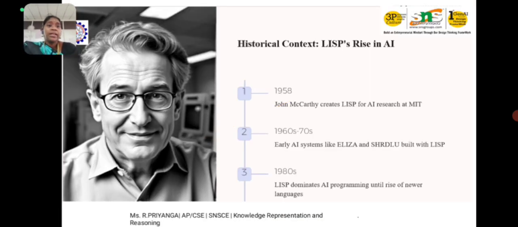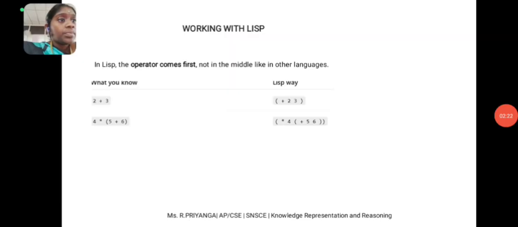Is Lisp used in AI today? Yes. While more modern languages like Python are now dominant in AI, Lisp is still used in areas like symbolic reasoning, automated theorem proving, and some academic research in logic and knowledge representation. Already I told that John McCarthy created Lisp in 1958, with AI systems like ELIZA and SHRDLU. And in the 1980s, Lisp dominated AI programming until the rise of newer languages.